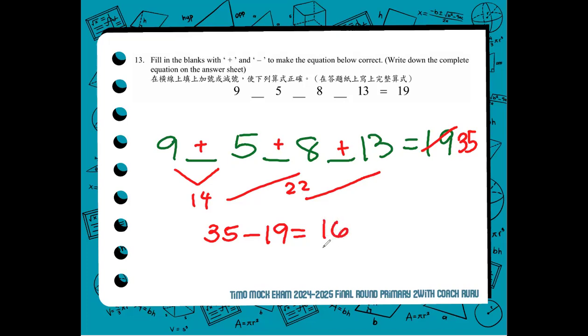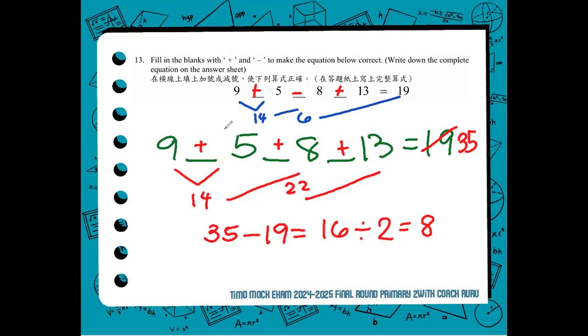Now, what to do with the difference, 16? We divide it by 2, and the answer is 8. What to do with 8? 8 is the value that you should be actually subtracting in the whole equation. So it would look like 9 plus 5 minus 8 plus 13. Let's check if it works. 9 plus 5, 14. Minus 8, 6. Plus 13, 19. Okay?